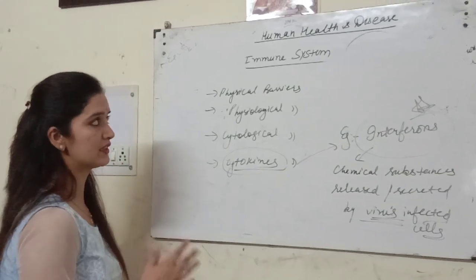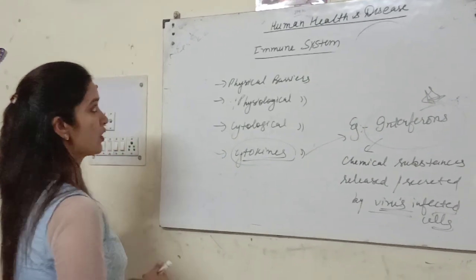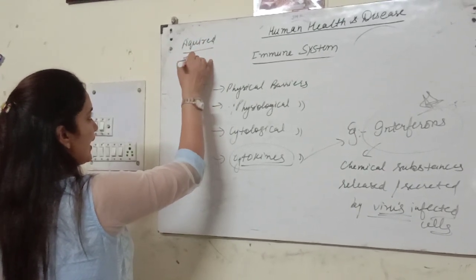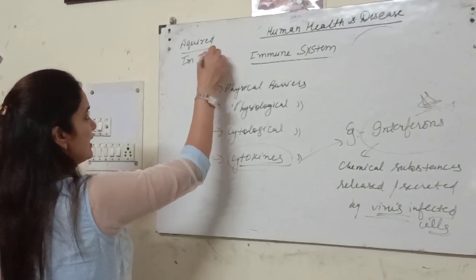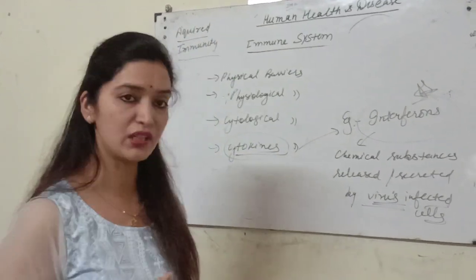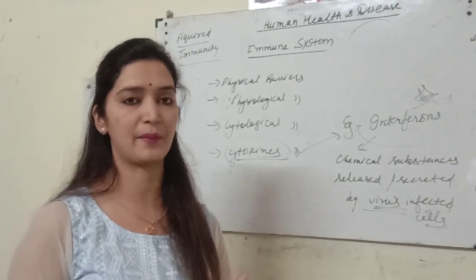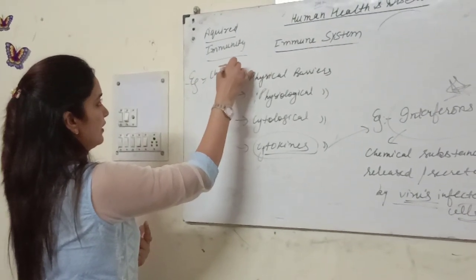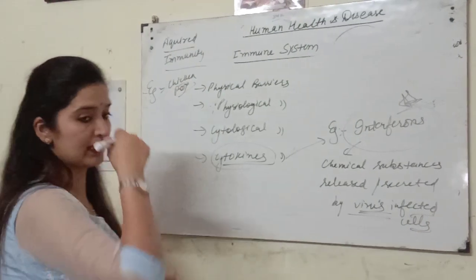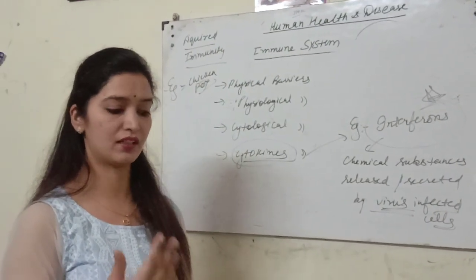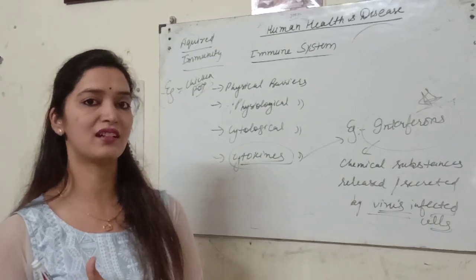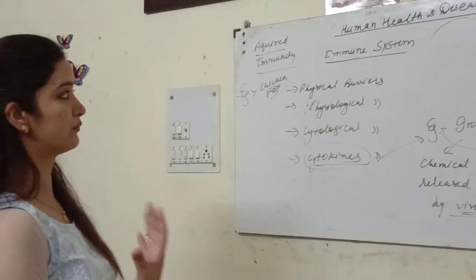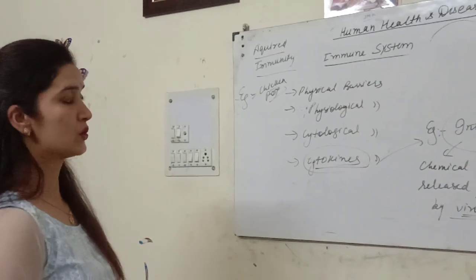So students, we have discussed innate immunity in detail. If we talk about acquired immunity, as the name itself suggests, it is a type of immunity that we have gained in our lifetime. Like if a person has chicken pox in their lifetime, chicken pox usually doesn't occur a second time, so the body has memory. That is a type of immunity called acquired immunity.